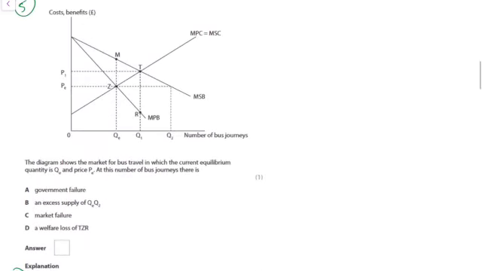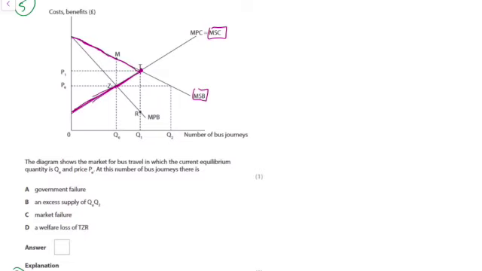Question 5. So what we can see is we've got marginal social cost, marginal social benefit, marginal private cost, marginal private benefit. And what we can see is that at T, that's where marginal social benefit equals marginal social cost. Welfare would be maximised at that point. Community surplus would be maximised as the gap between marginal social benefit and marginal social cost. So therefore, overall, that would be overall welfare.